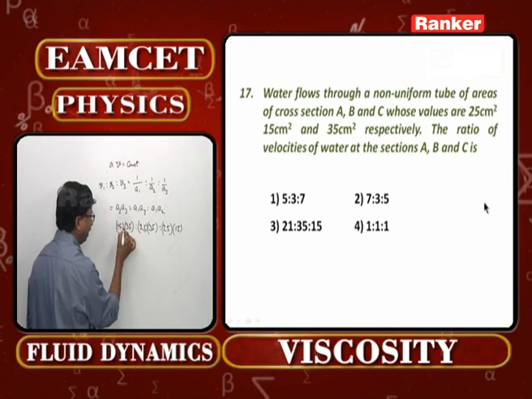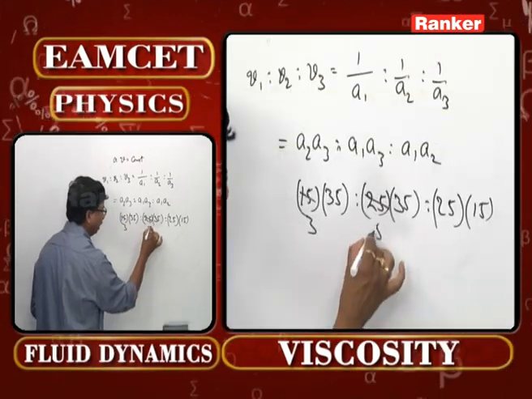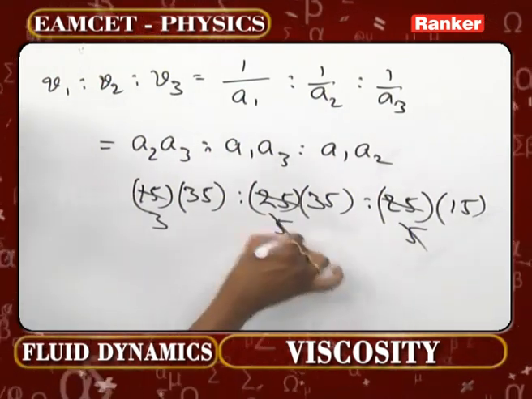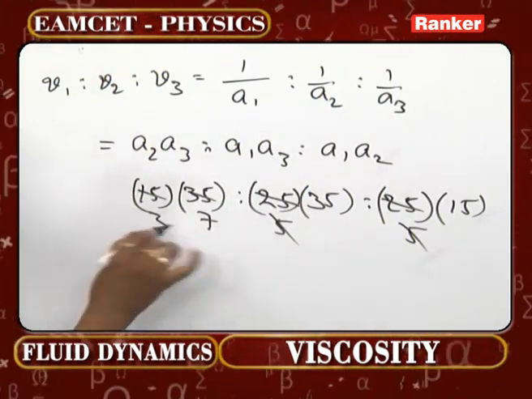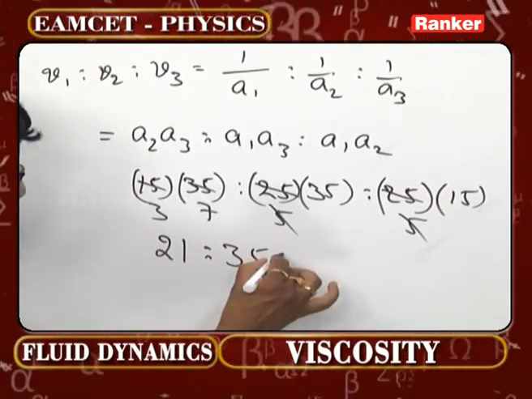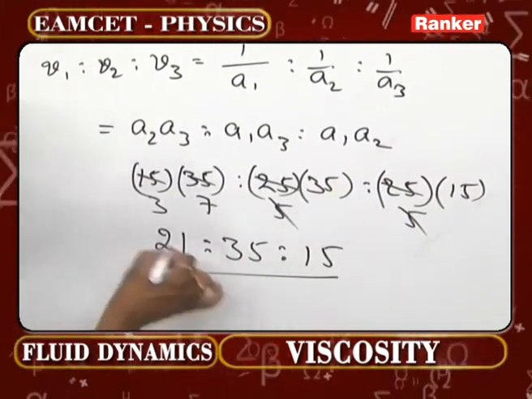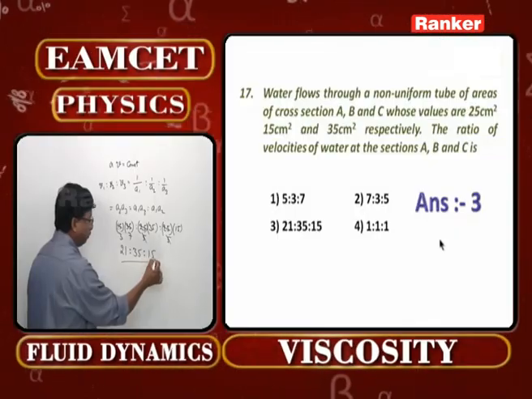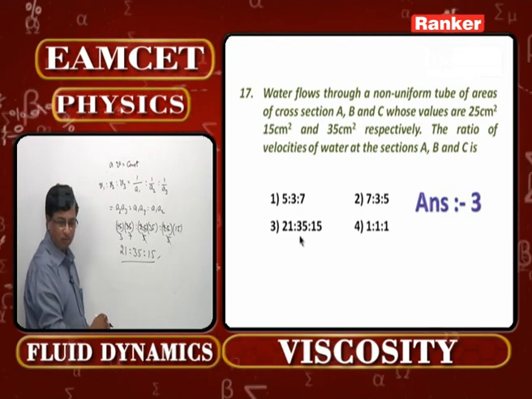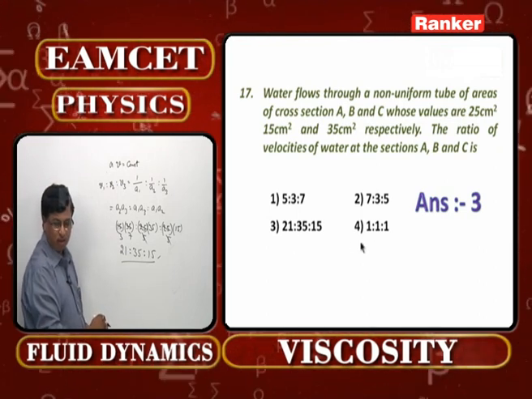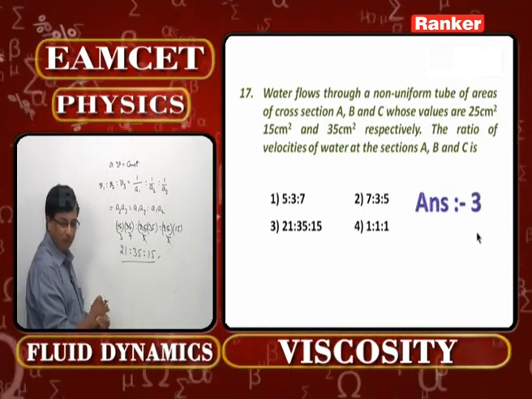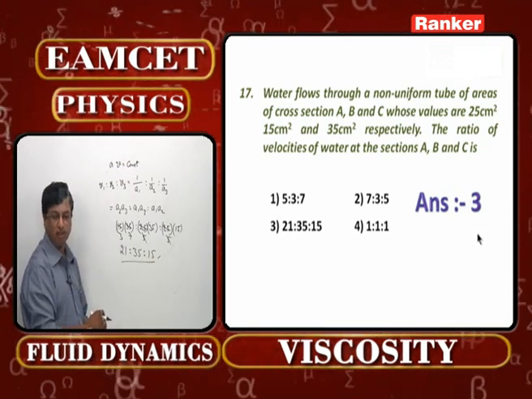Now cancel 5 here thrice, here 5 times, here 5 times. Again you cancel 5 here, 5 here, 7 times here. 3 7 21 is to 35 is to 15. Further you cannot cancel anything. So this must be the correct ratio. What is the correct option there, please? The third option is the correct one, 21 is to 35 is to 15. That's going to be the correct option for this 17th question.